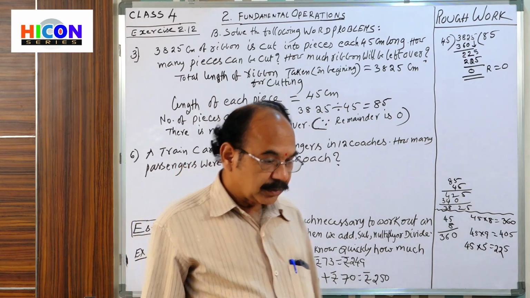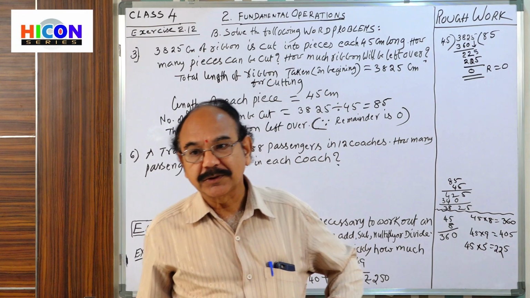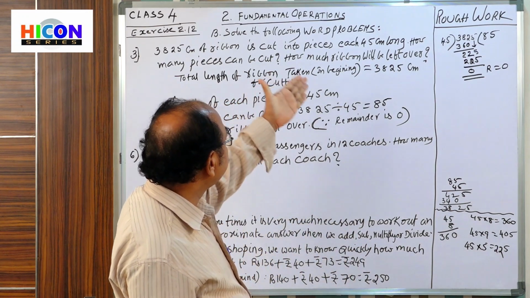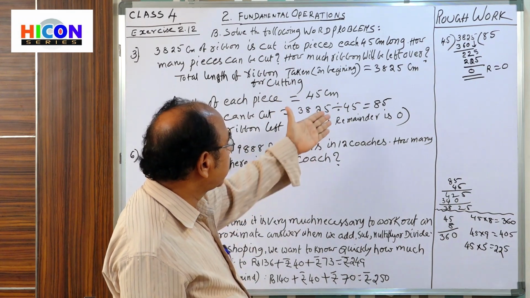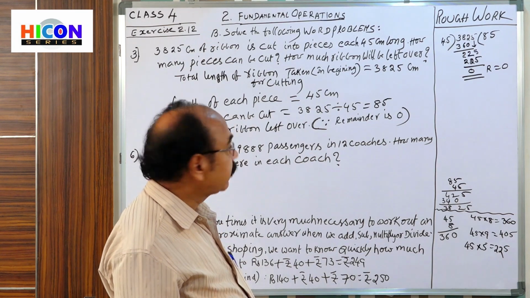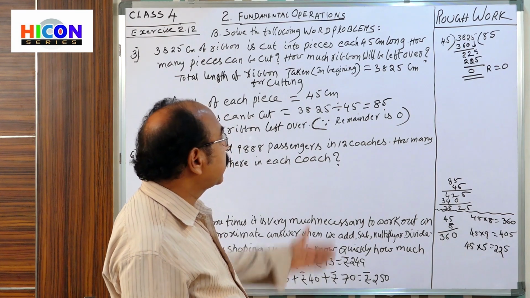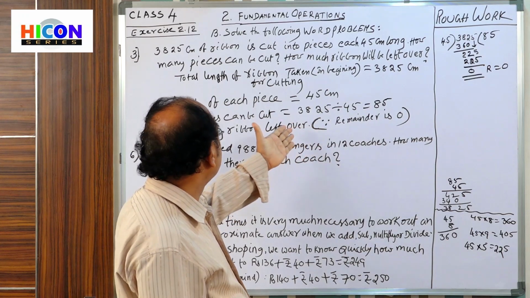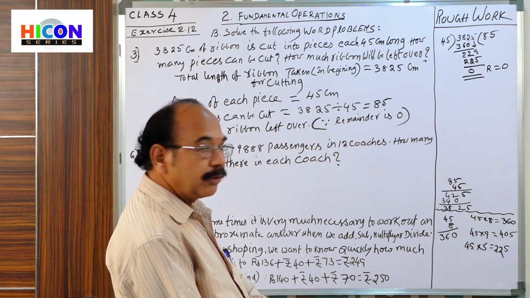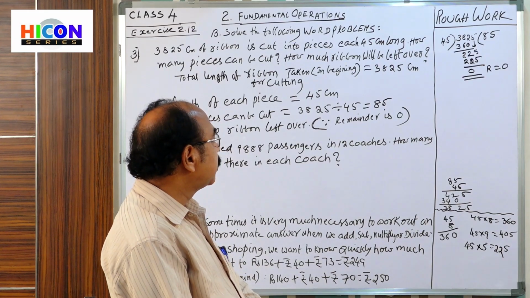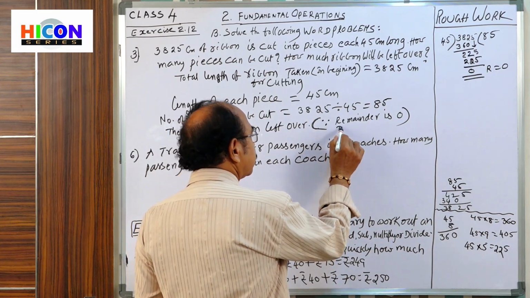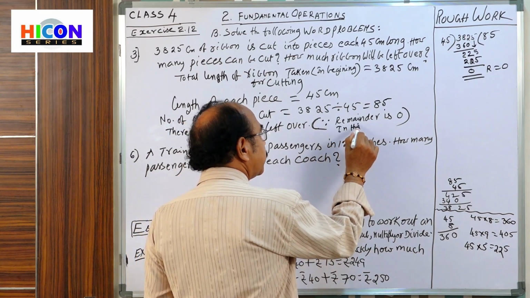To know how many pieces we can get, we divide the total ribbon length by 45, then you get the total number of pieces that can be cut: 85. Here exactly divisible, remainder 0. So we can say 85 pieces and no ribbon left over. Why? Because remainder is 0 in this division.